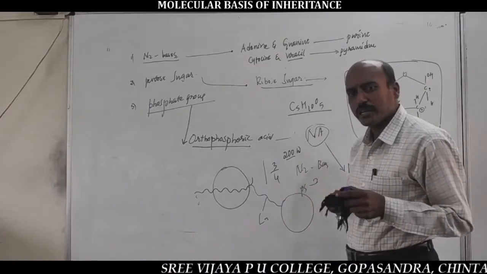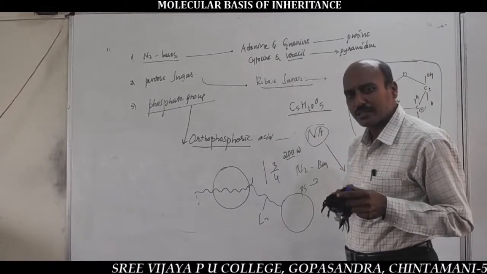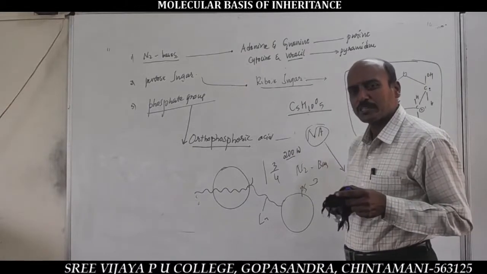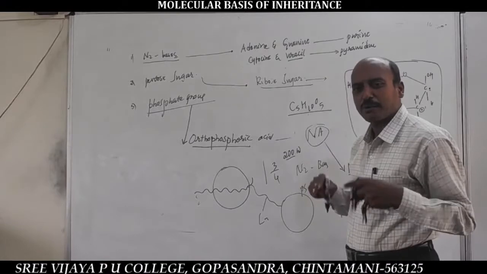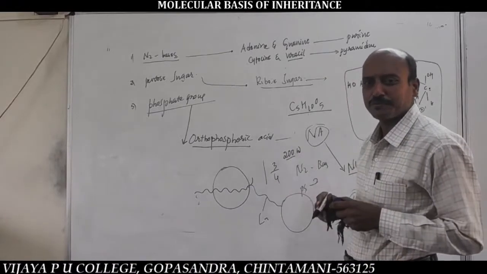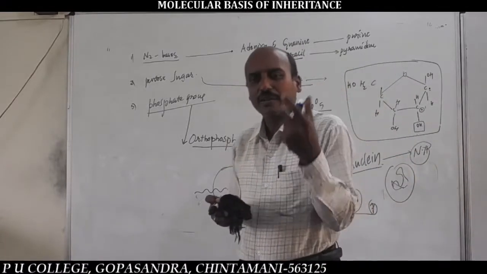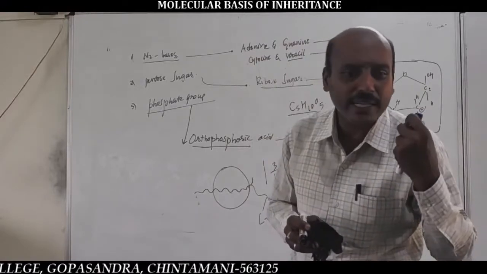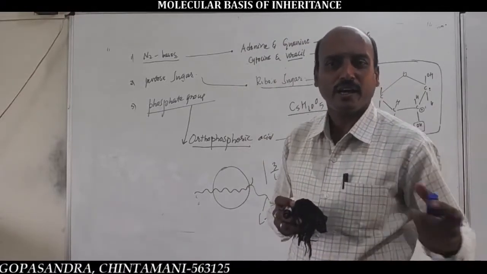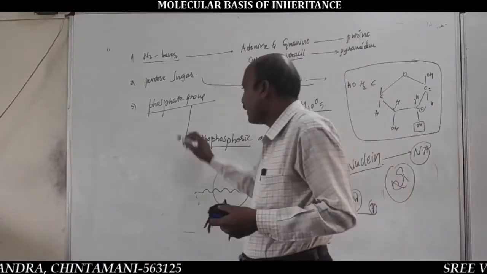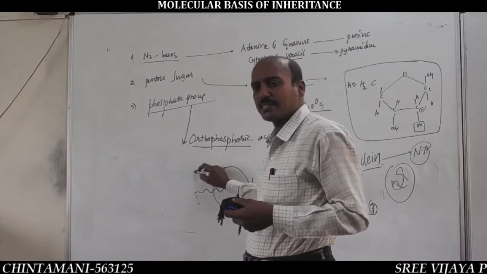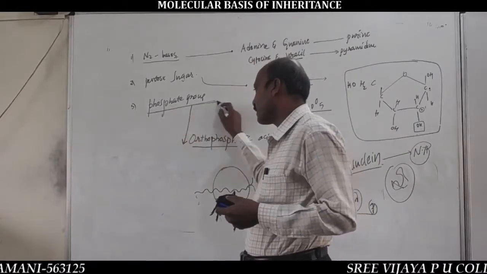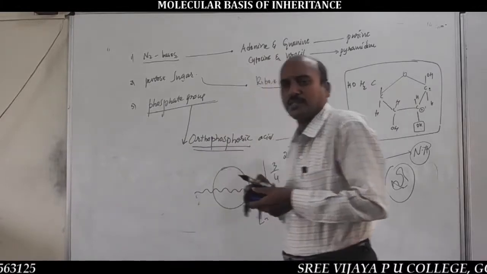So DNA is the negatively charged compound, and the histone octamer is the positively charged compound. That is our introduction to the acidic nature of DNA and RNA. Totally, nucleic acids are acidic in nature due to the presence of the phosphate group or orthophosphoric acid.